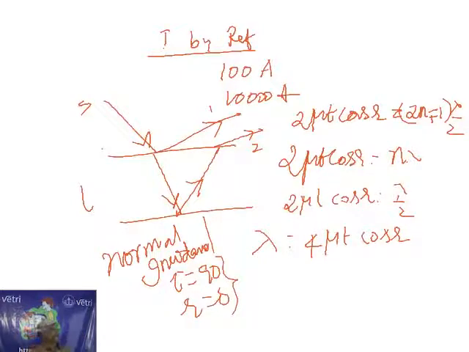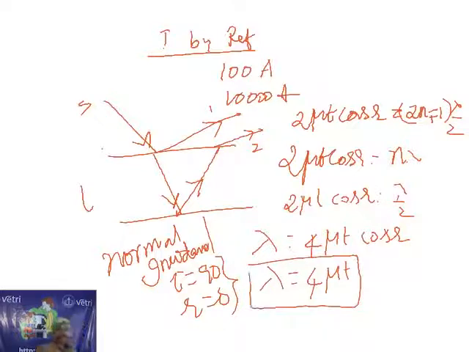Under normal incidence, any problem that starts with a normal incident, you have to consider that i becomes 90. If i becomes 90, r automatically becomes 0. Cos 0 becomes 1. Therefore, lambda simply is equal to 4 mu t. This is the formula for finding the wavelength. Once we know the refractive index of the film and the thickness of the film, we are able to find out the wavelength.